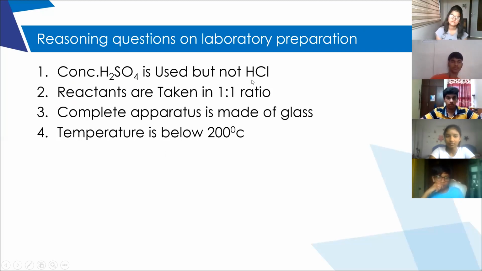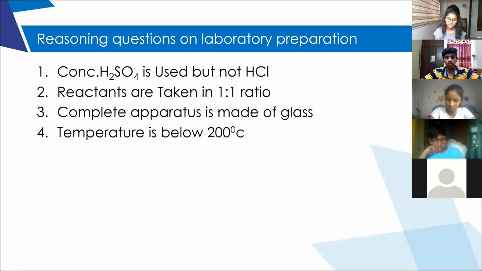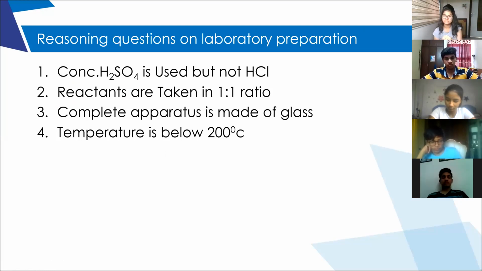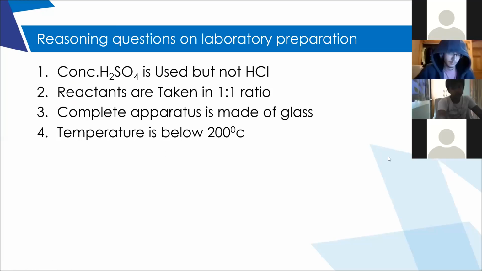Compared to HCl, as we discussed in the previous chapter, sulfuric acid is least volatile among all the acids, right? Since it is less volatile, it is preferred over HCl.